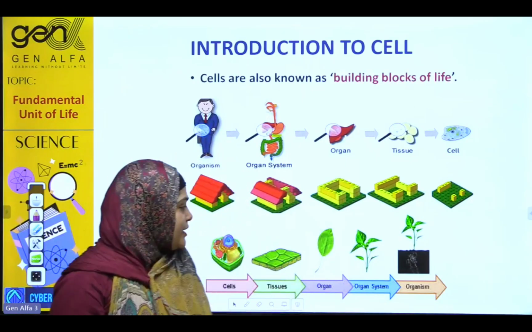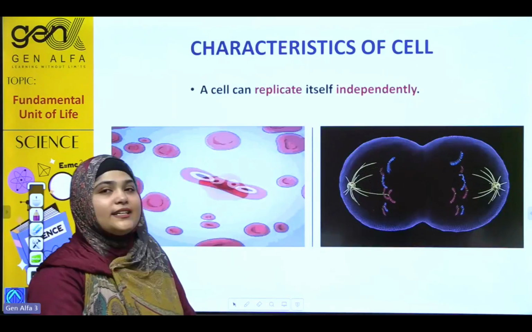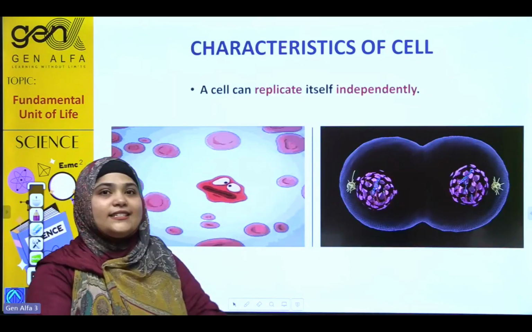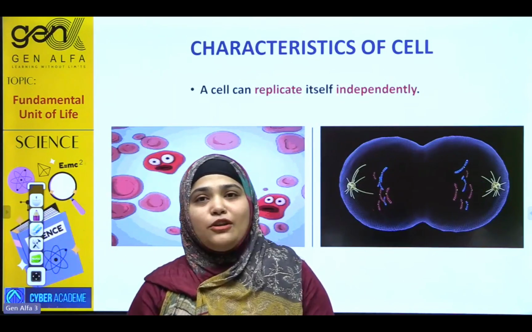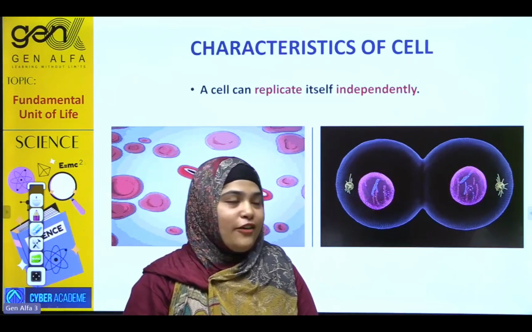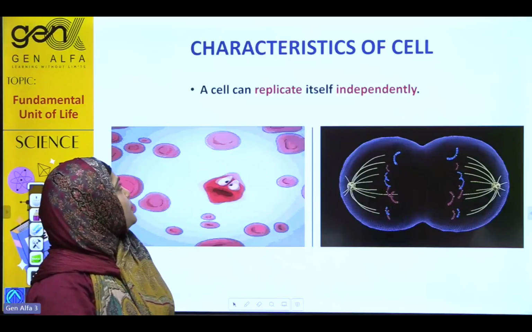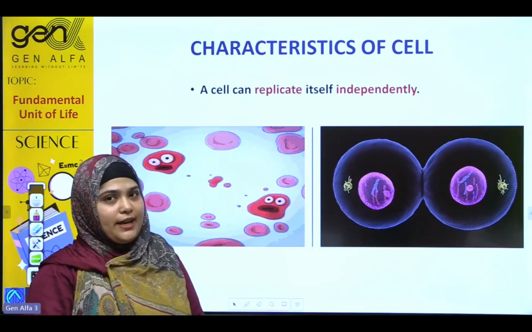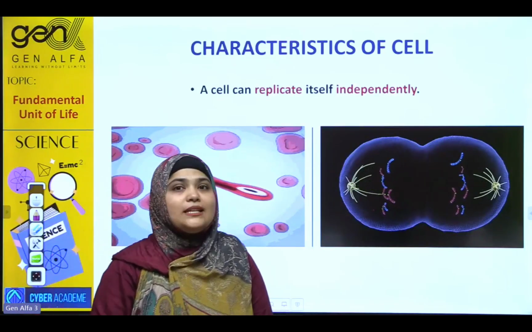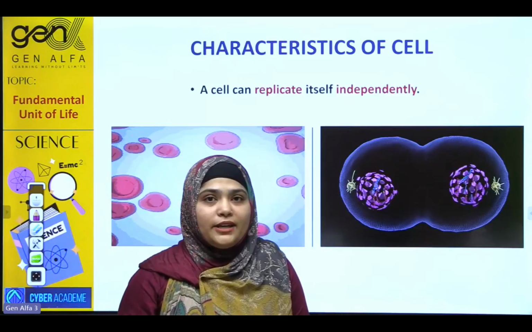Okay, let's move to the characteristics of cell. Cells are a very important part of life, so it is very important to have a look at the characteristics of cell. The first point is that the cell can replicate itself independently. Replicate means making a copy, a duplicate copy.